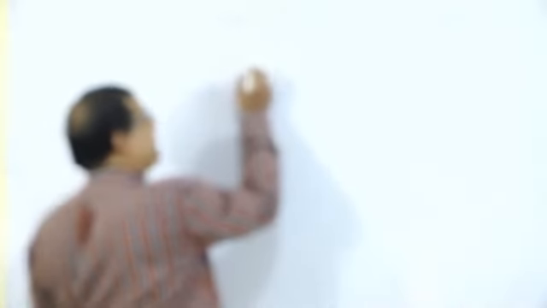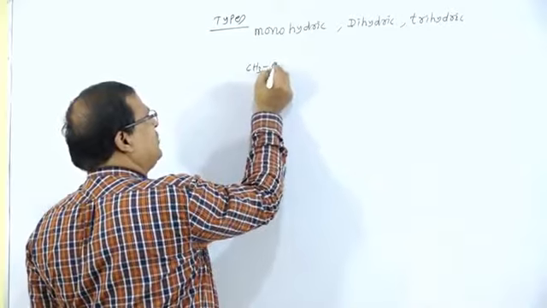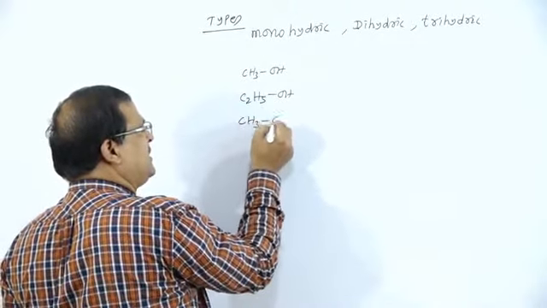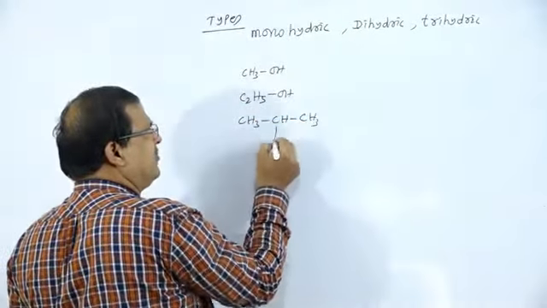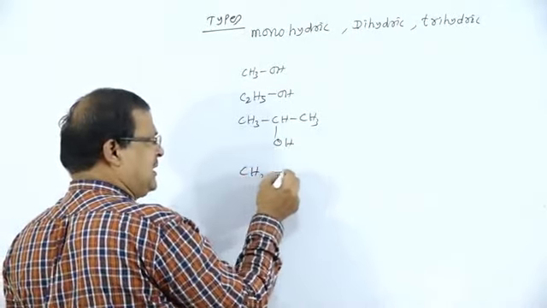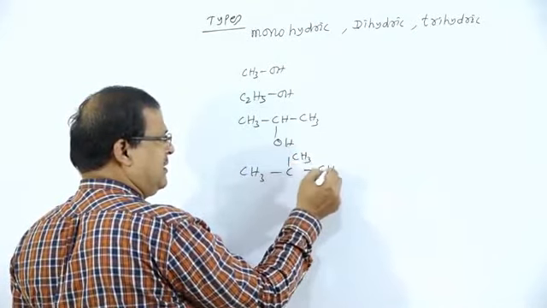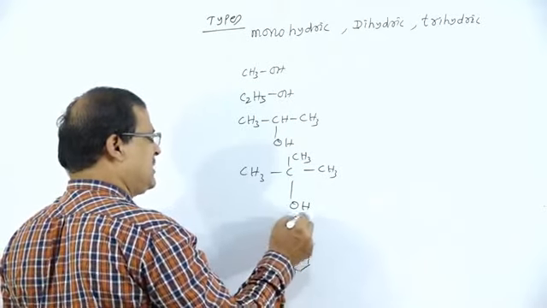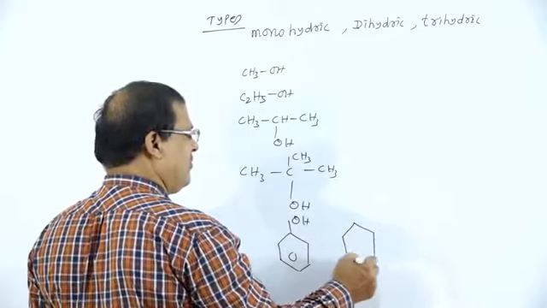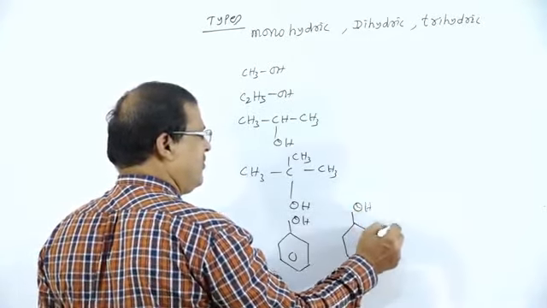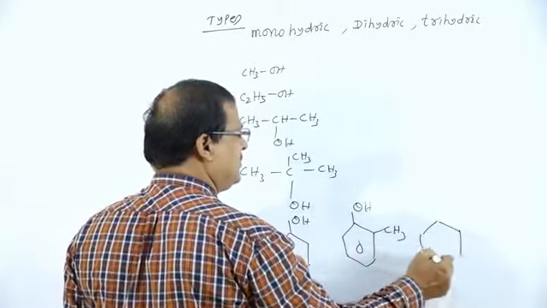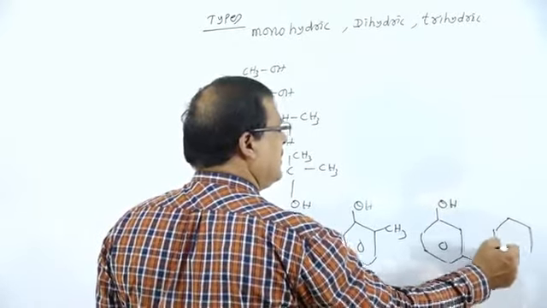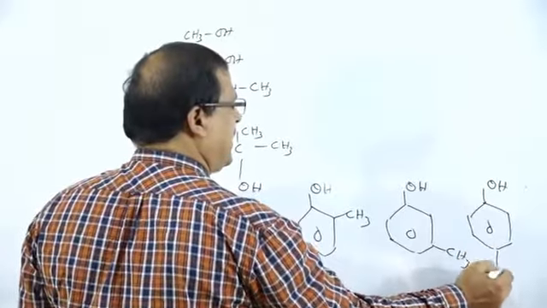If we cite examples of this kind, that is CH3OH, C2H5OH, or we can take CH3CHOHCH3, or you can take the examples of phenol with OH at ortho, meta, para positions.